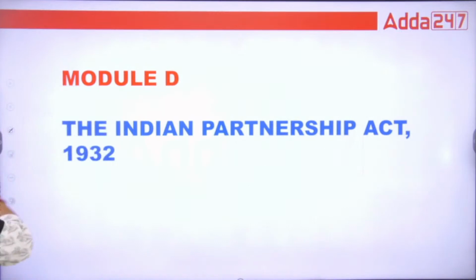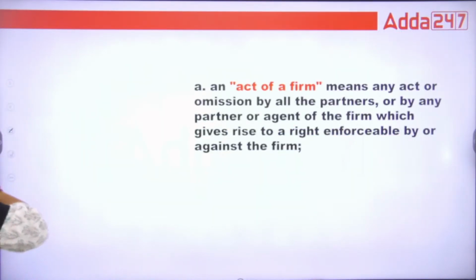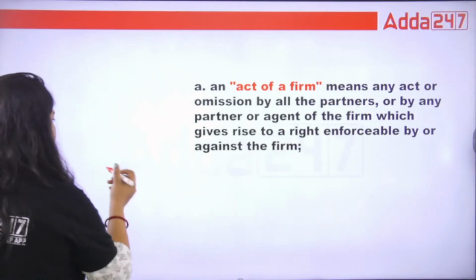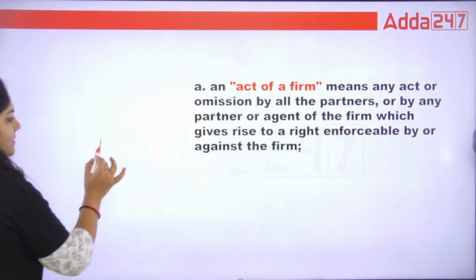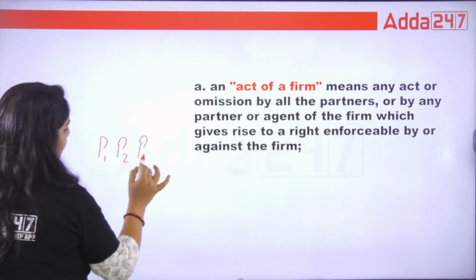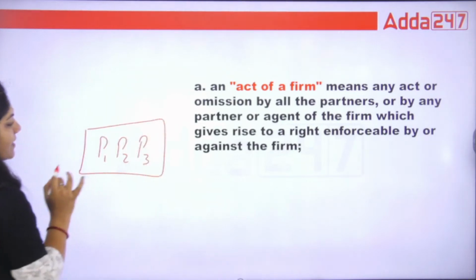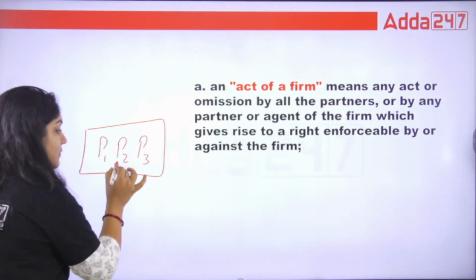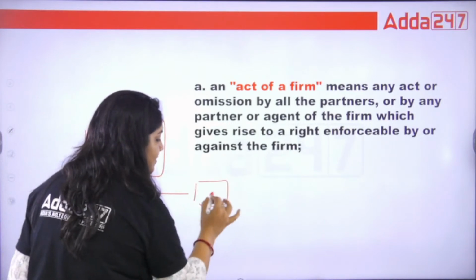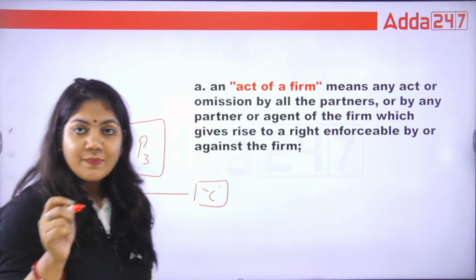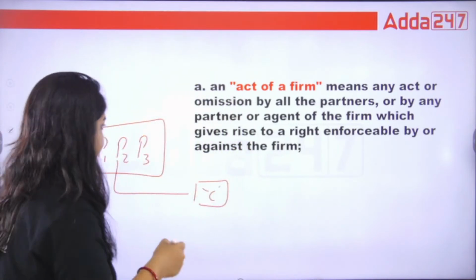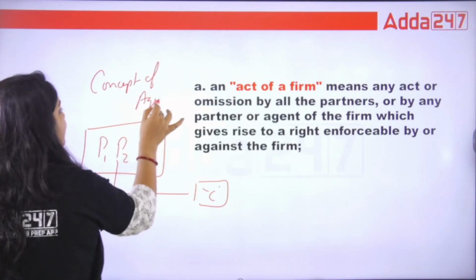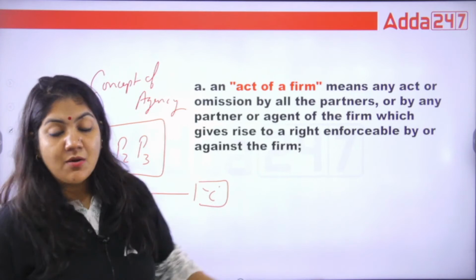Now, in the Indian Partnership Act, what is the act of a firm? Before starting this concept, suppose there are three partners in the partnership firm: P1, P2, P3. If P2 is doing business with this company, then as we know, the concept of agency applies in the partnership firm.